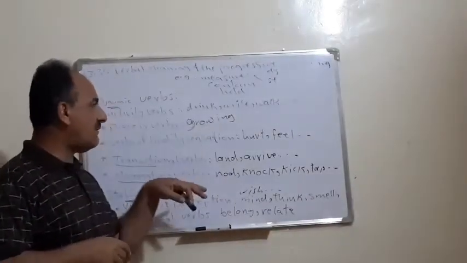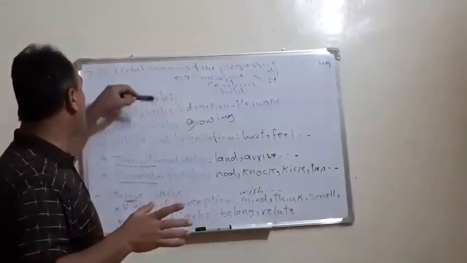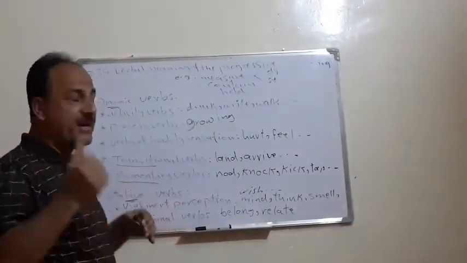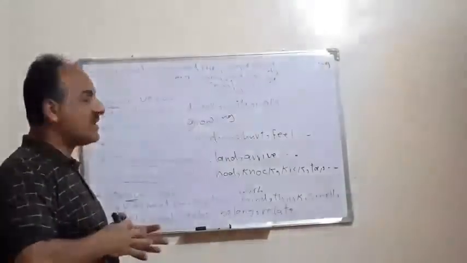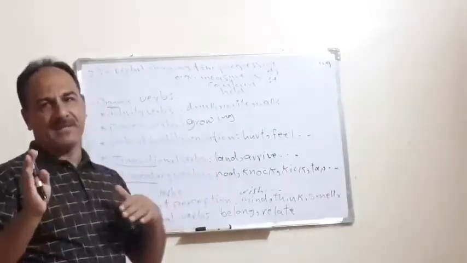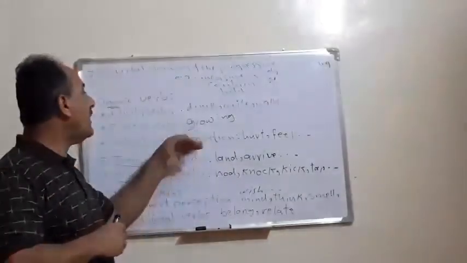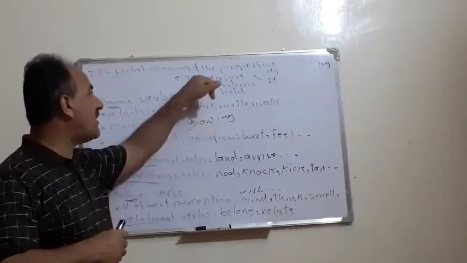So this is, in a way, how we divide the verbs according to dynamic or stative. Why? Because if you remember, we explained in the previous section the tenses of the verbs, the past, the present and progressive. So when do we use the progressive?